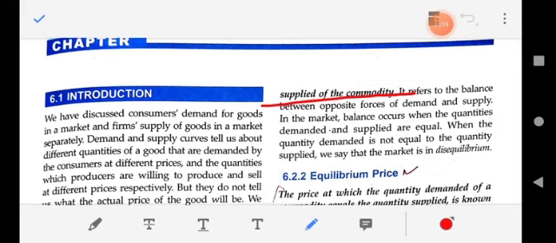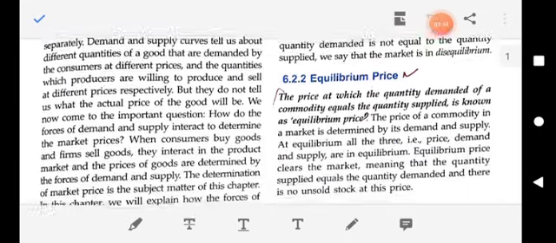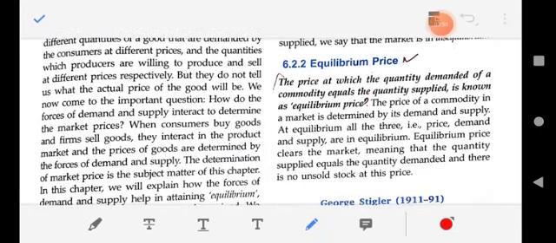For example, in the market, quantity demanded of a particular product is 10 lakh units, but the quantity supplied by suppliers of that commodity is either 8 lakh or 12 lakh units. Not exactly 10 lakh, 8 short or 12 more. This is the disequilibrium.